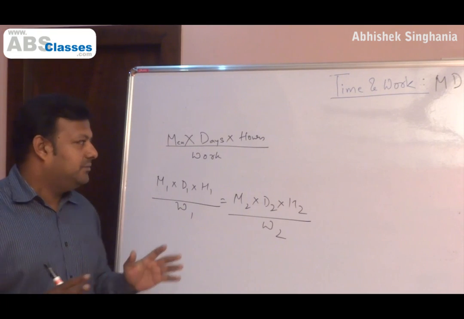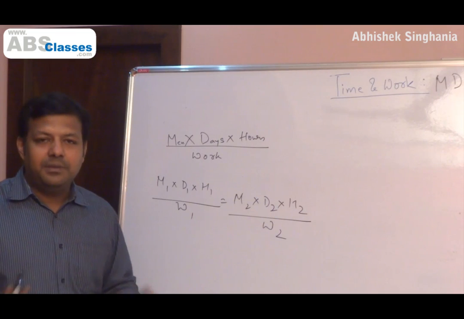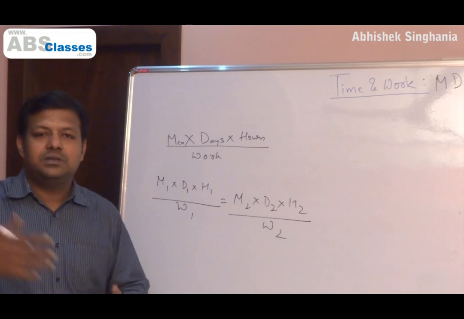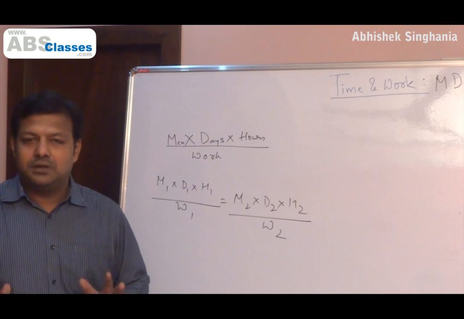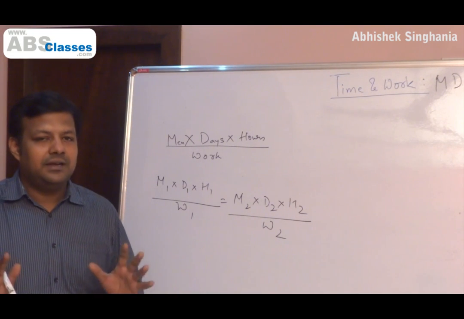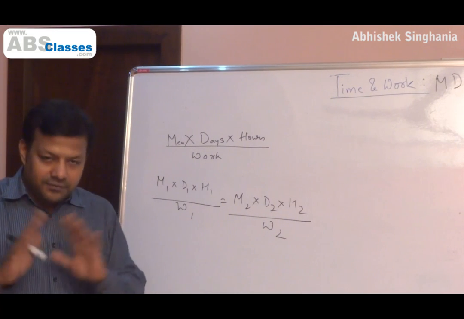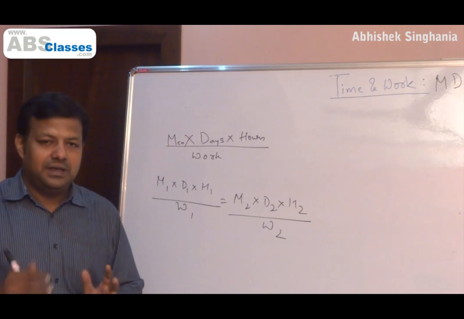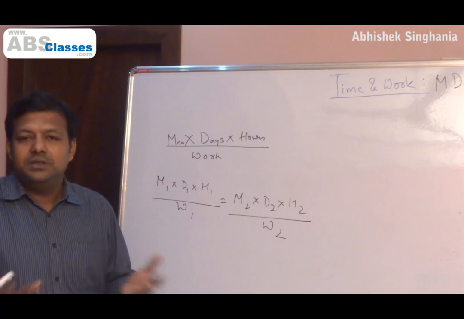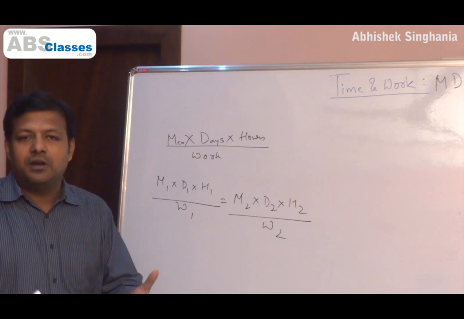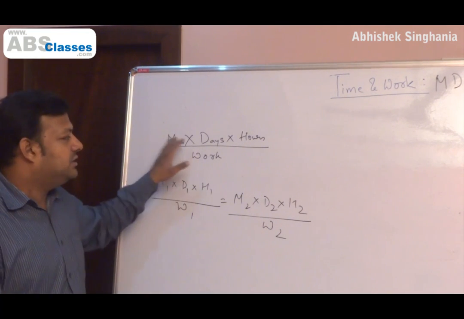So what we say is men into days into hours. Now, in time and work, the number of men working for a certain duration is basically the effort, and effort is equal to work. As you have done so many questions, they rarely give you what the work is. They say this work or a certain work. So work is equal to effort, and effort is equal to resource into time. Resource means human resource, the number of men or women, and time is obviously days, hours or minutes. So this is our work.